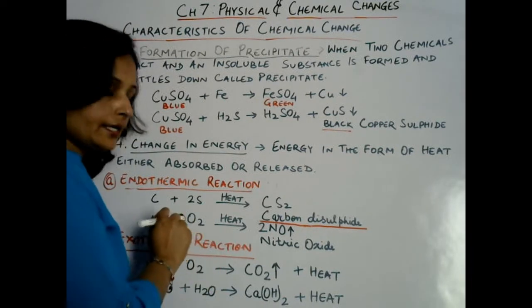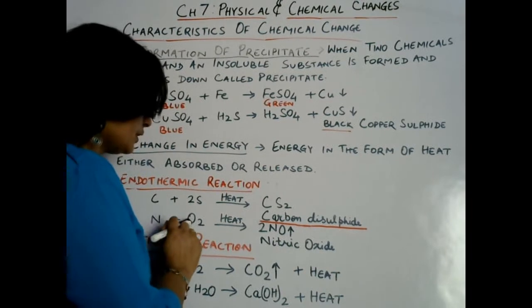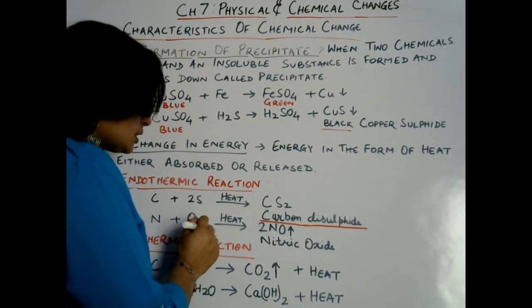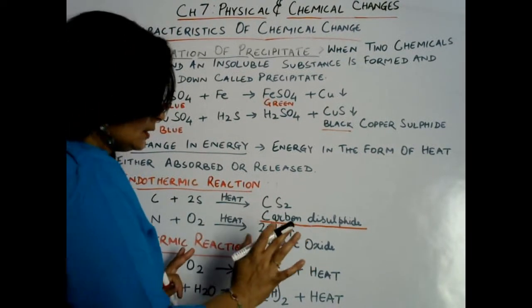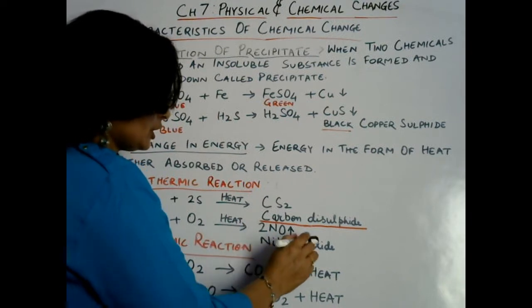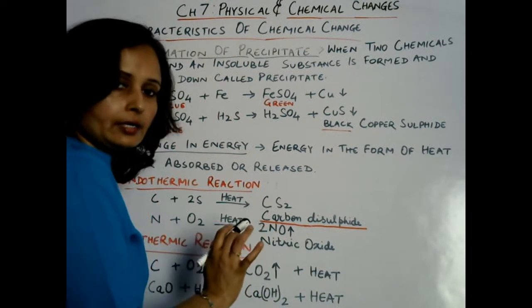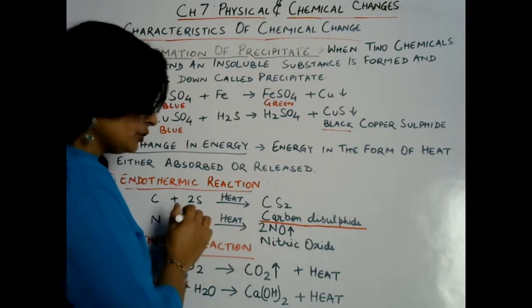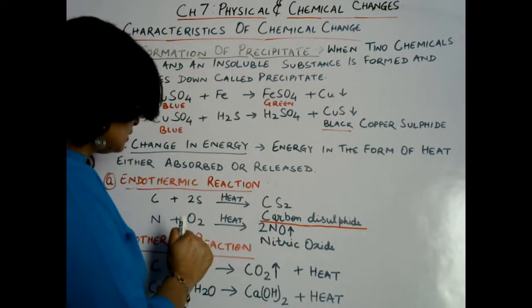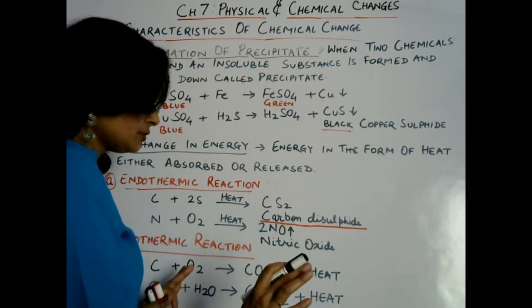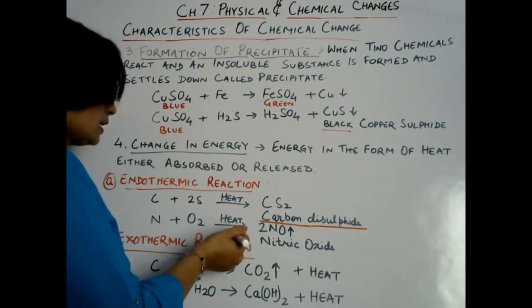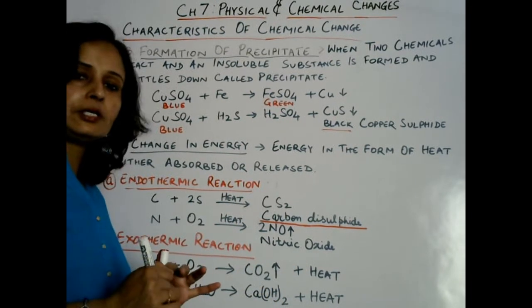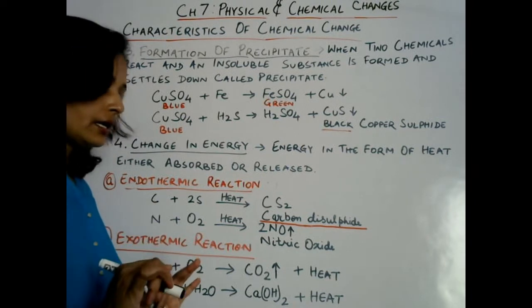Let us take another example. When nitrogen and oxygen are heated strongly, then nitric oxide is formed. So here also heat is absorbed during this reaction. Heat is absorbed and nitric oxide is formed. So this kind of reaction comes under endothermic reaction in which heat is absorbed.